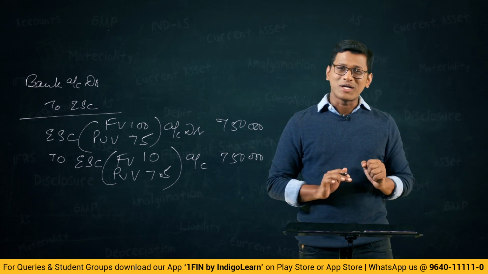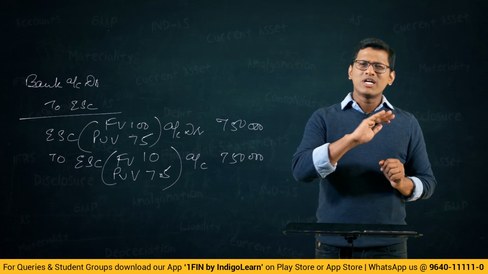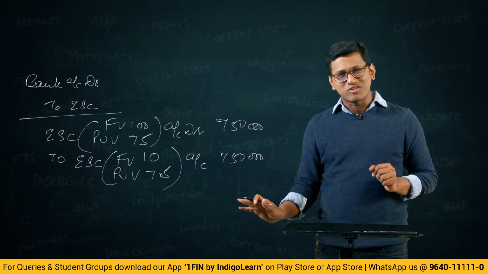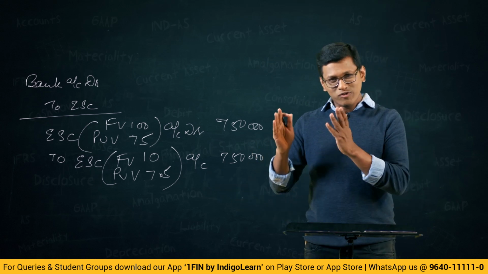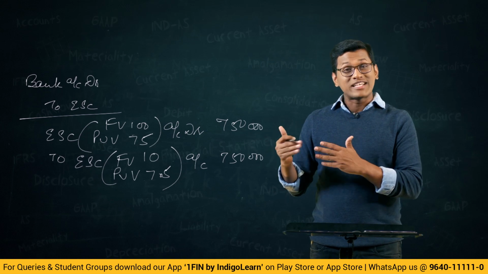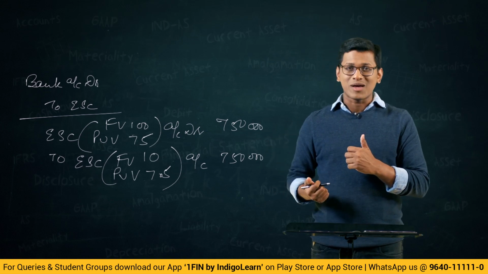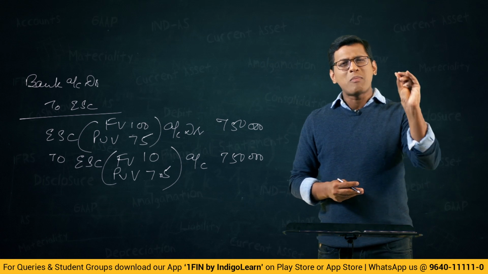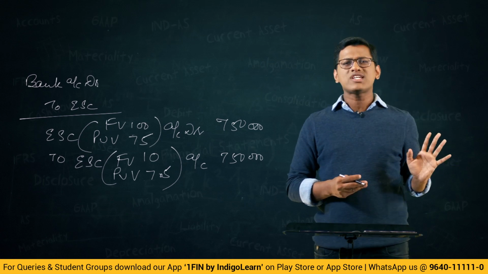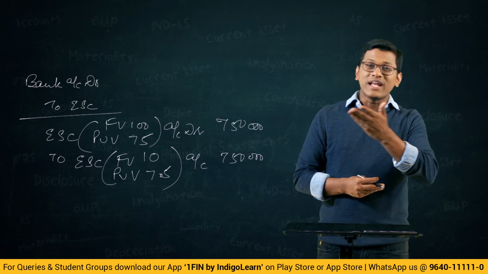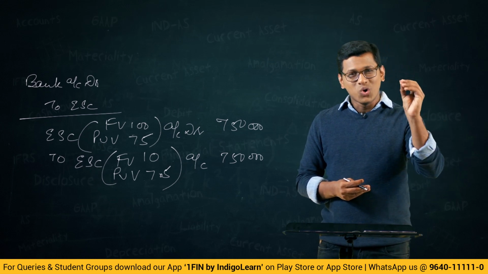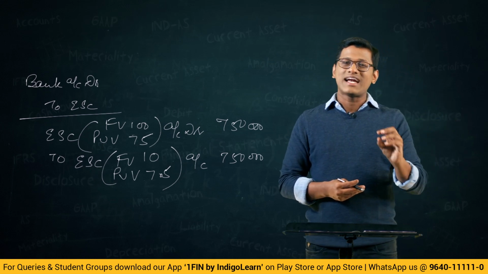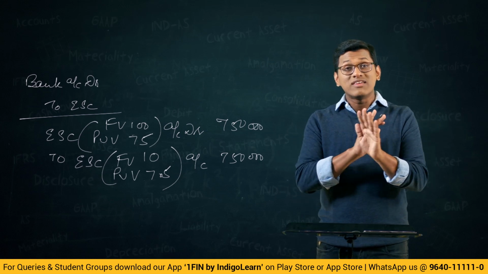Now let me tell you one point. In real life, nobody will pass a journal entry for this. For exam purpose, definitely you should pass a journal entry for this. Okay. So for exam purpose, you have to pass a journal entry for this to explain how the splitting of shares is happening. But in real life, the impact will only come into balance sheet disclosures. The amount is same, the breakup will change. So in the note to balance sheet, you will give this point as to what is the number of shares and that they got split, etc. Nobody will write journal entries.